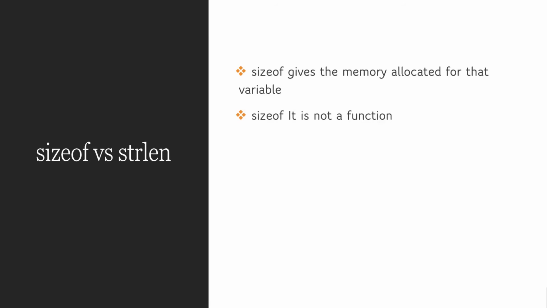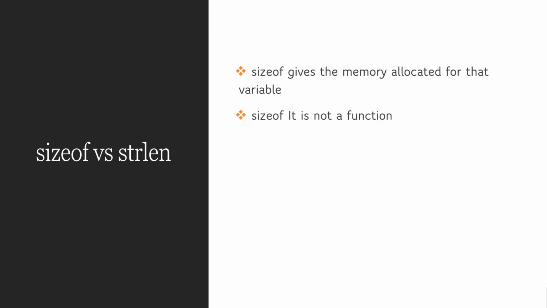When it comes to strings, most people get confused with sizeof and strlen. Sizeof gives the memory allocated for a variable, whereas strlen counts the characters till it finds a null. Sizeof is not actually a function. It is sometimes called the sizeof operator.